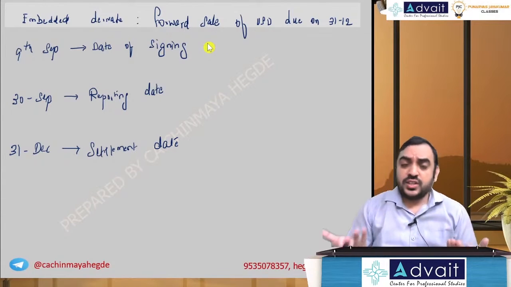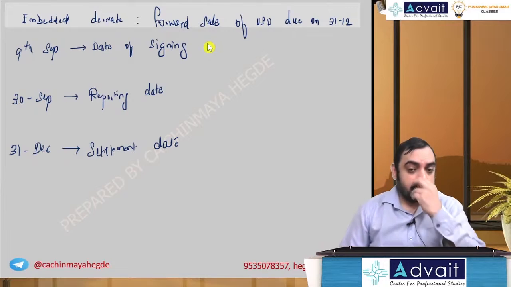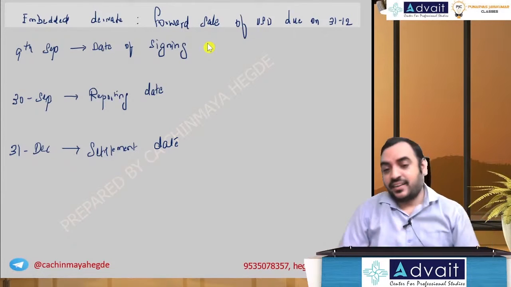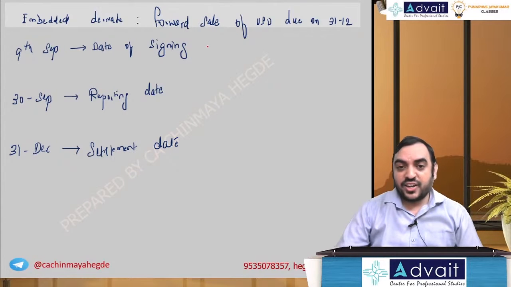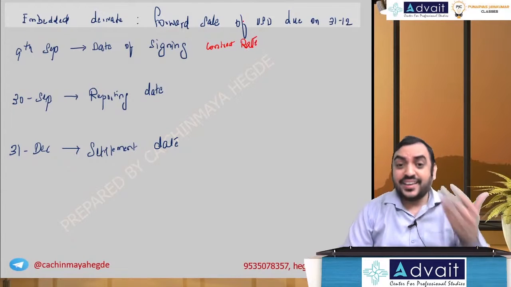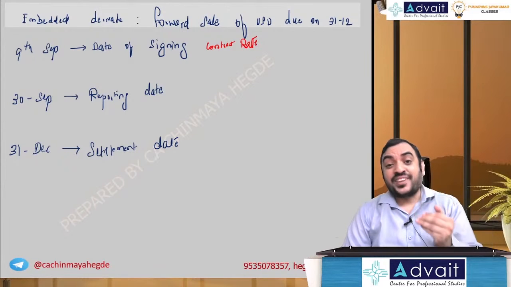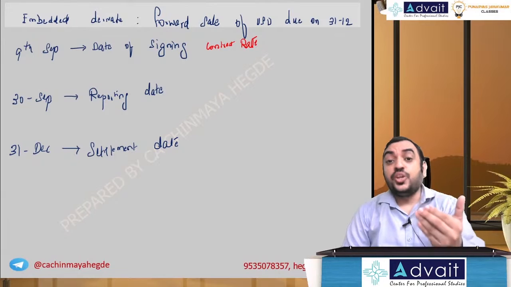In futures also same thing, in forward also same thing. It is the difference between your contract rate and market rate. What is the contract rate you have entered into? Again, this is a deemed contract rate, not actual. You have entered into a contract to purchase machinery and to sell USD.